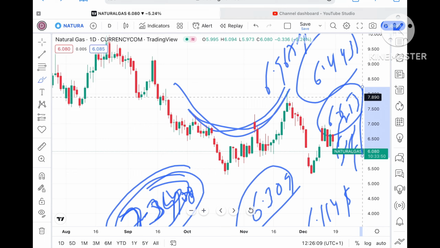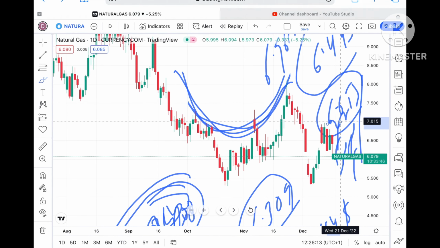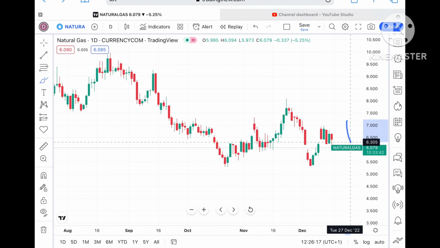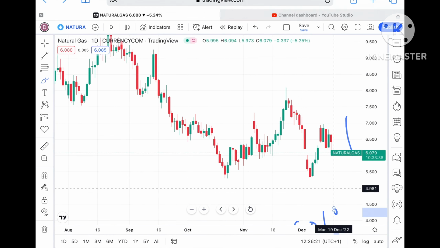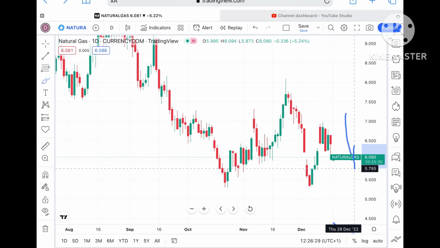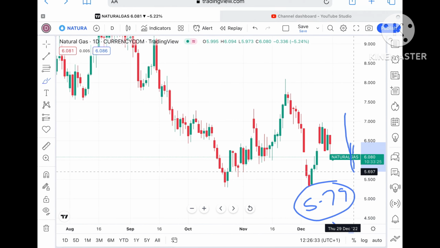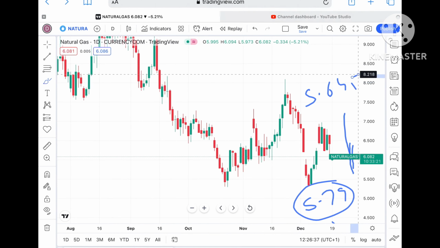So you have to keep this in mind. Once the price sustains above a level of $7.3, then we can see it can move further upside. But suppose if the price doesn't sustain, then we can see it can move further low, and a probability of touching $6.010 is there, and from there it can touch a level of around 5.8. Once the price falls below that particular level, chances of touching a level of $5.79 is there, and if that level moves further low, then a probability of touching $5.645 is there.